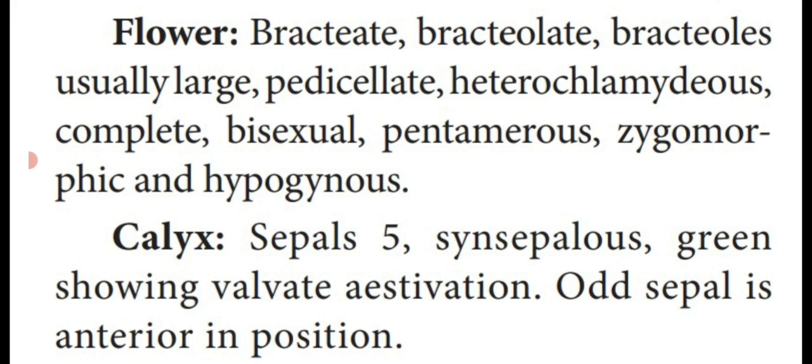Valvate aestivation: the margins of the sepals meet at their edges but do not overlap. That aestivation is known as valvate aestivation. Odd sepal: out of the 5 sepals, 2 are arranged in the lateral position, and the other 2 in the inner position. Only one sepal, which is known as the odd sepal, is located at the anterior position of the flower.